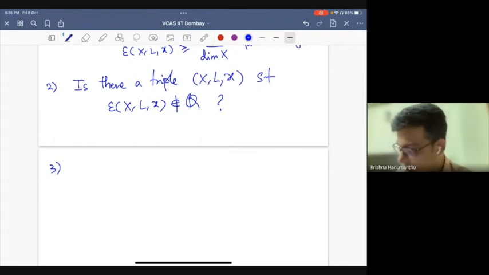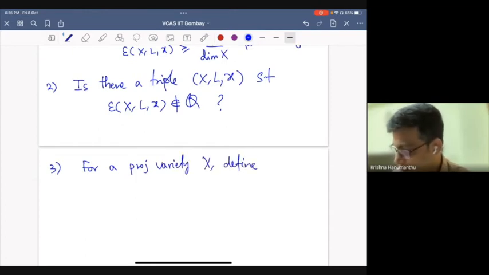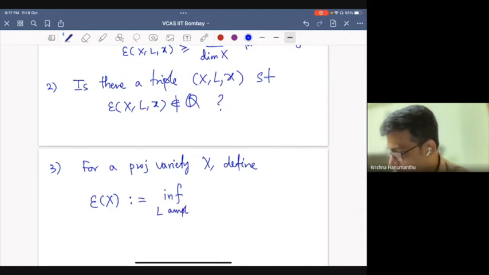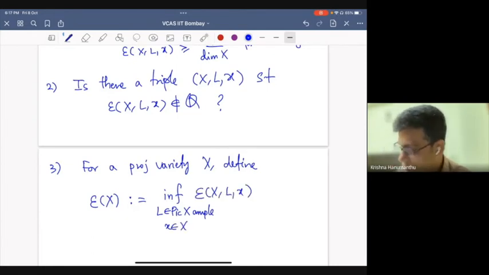One more question is, for a projective variety X, define the Seshadri constant of X itself to be the infimum over all ample line bundles on X and all points on X of the Seshadri constant.